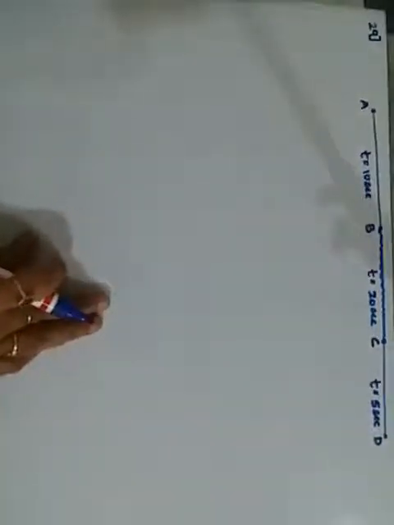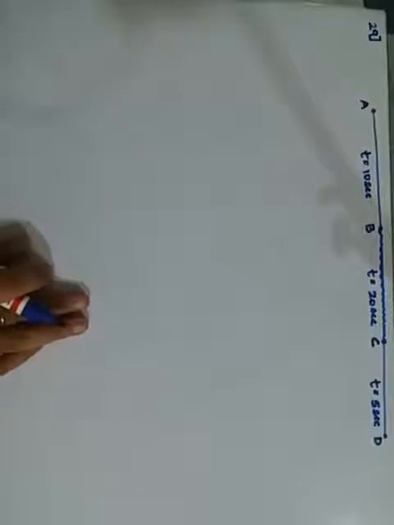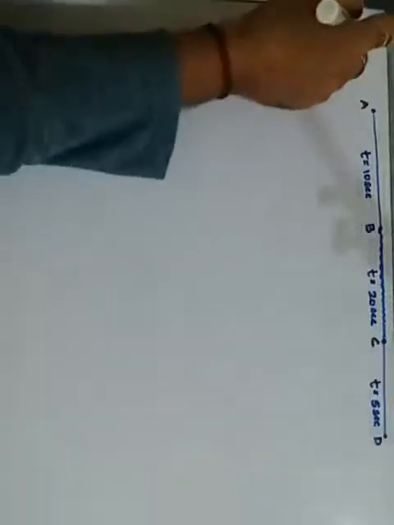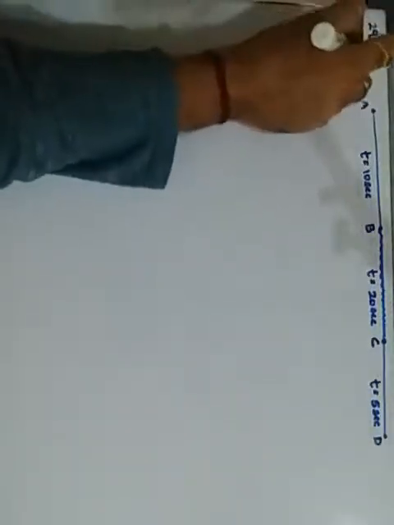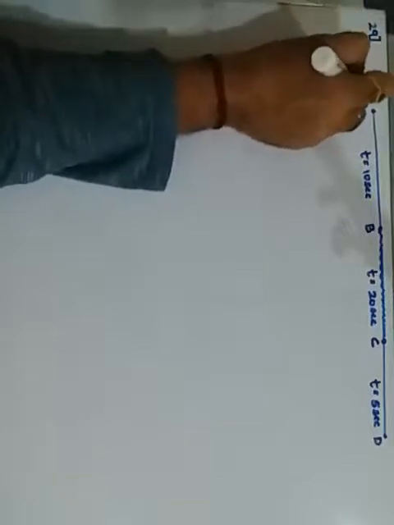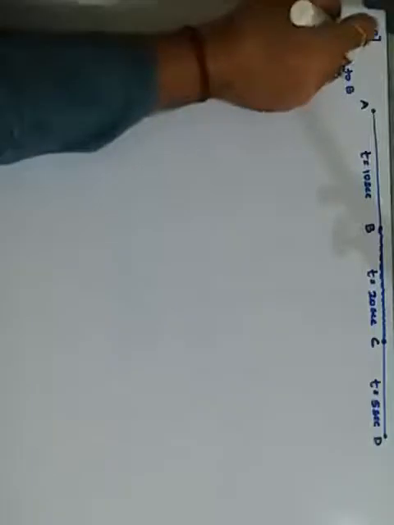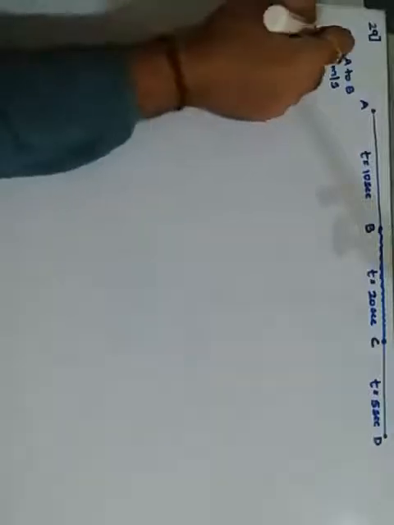Okay, so now listen to the question once again and how I am framing it. Your first part is A to B. For A to B, here they have said a car starts from rest, meaning u is equal to 0 meters per second, and accelerates uniformly.